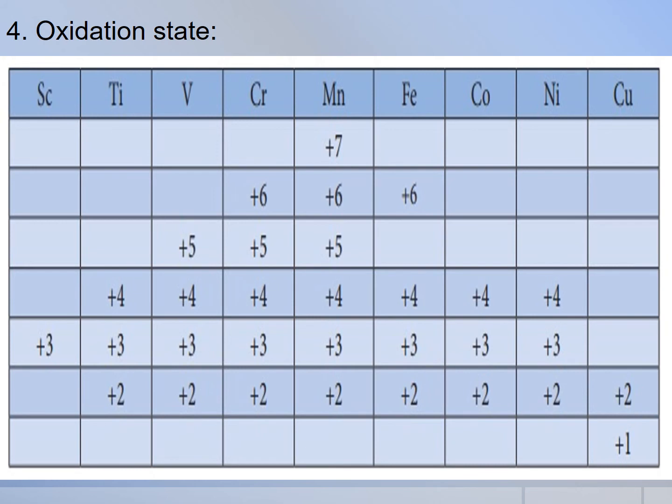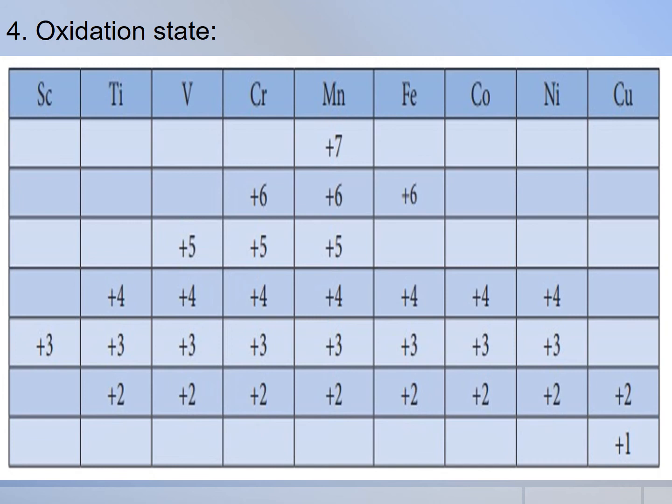Next, oxidation state. The first transition metal, scandium, exhibits oxidation state +3. But all other transition elements exhibit variable oxidation states by losing electrons from the (n-1)d orbital and the ns orbital, as the energy difference between them is very small.